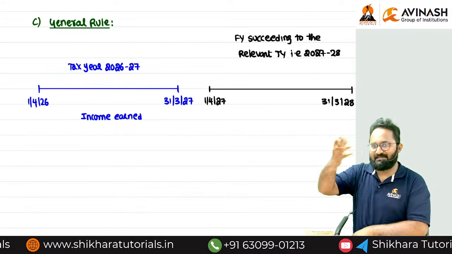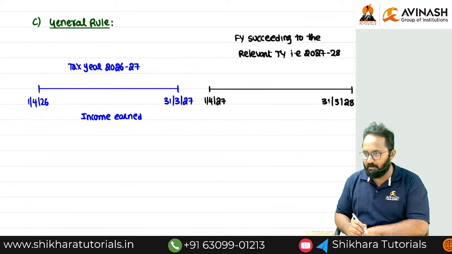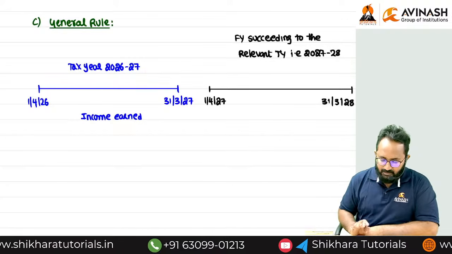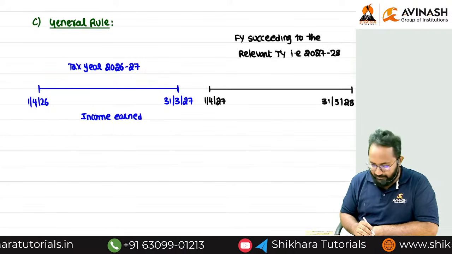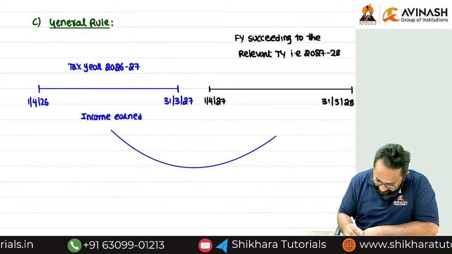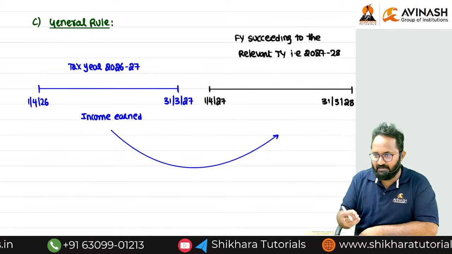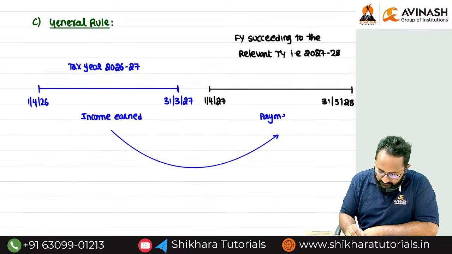Here I am extending some discussion because you are now at the final level. We earn the income during the tax year. On that income, we pay the tax in which year? The immediately succeeding year. How to pay this tax?